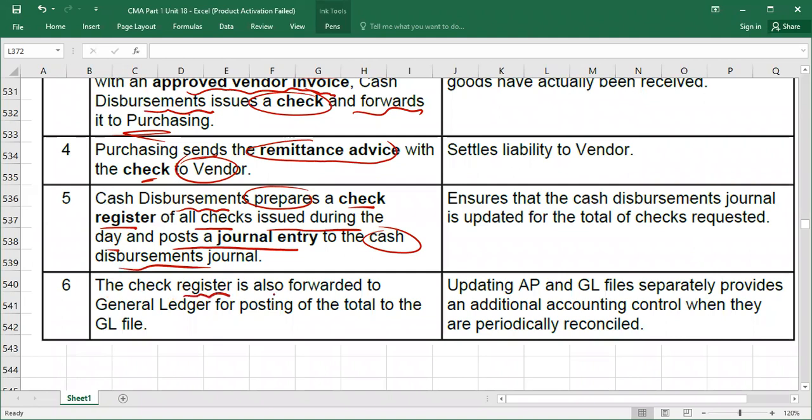The check register is also forwarded to the general ledger for the posting of the total payments to the GL file. Understood? And obviously it will be recorded under the accounts payable file also.